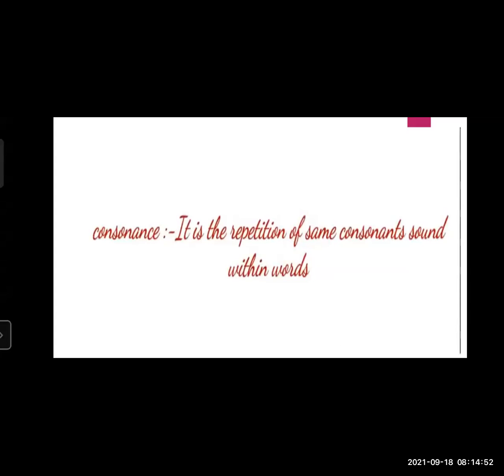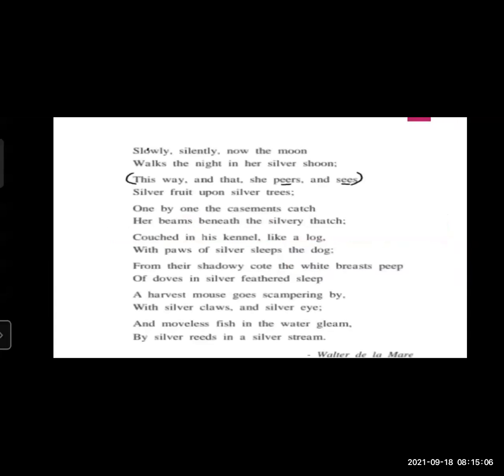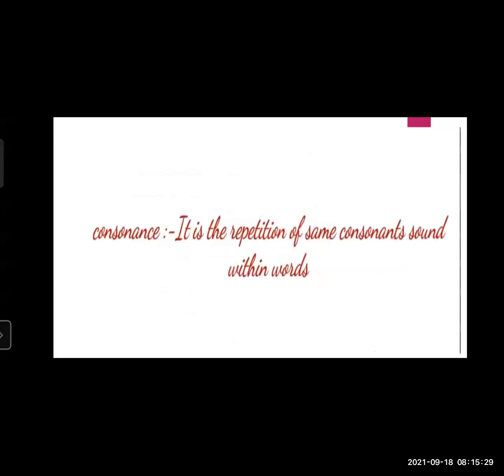Then consonance, and consonance is the repetition of the same consonant sound within words. Okay, in alliteration we have seen that there is a repetition of the first sound, but in assonance and consonance you have to observe within words, not the first letter. In "peers" and "sees", P and S are the starting letters of these words, but we have to look within the words, like the double E is in the word. So that's why there is assonance in the middle, but when the consonant sound within the words is repeated, it's a consonance.